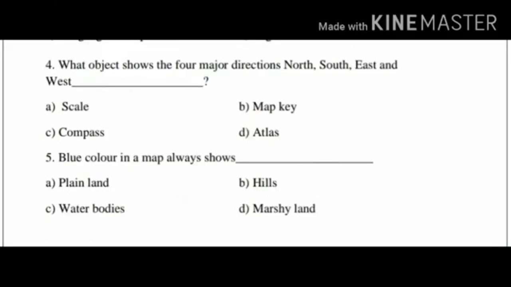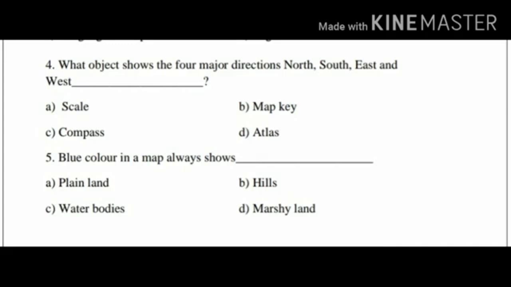Fourth question, what objects show the four major directions north, south, east and west? Children, what object shows the four major directions north, south, east and west? Option A, scale. Option B, map key.